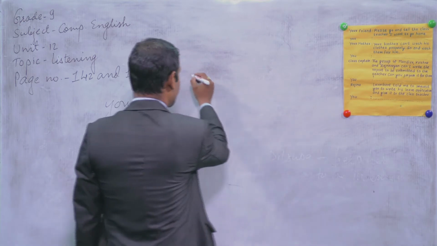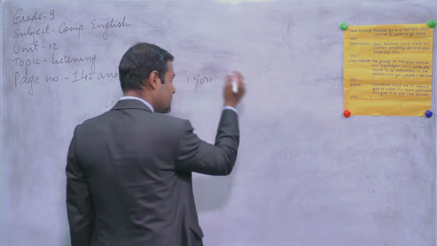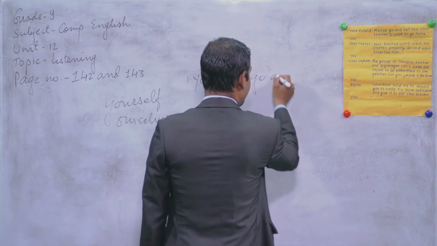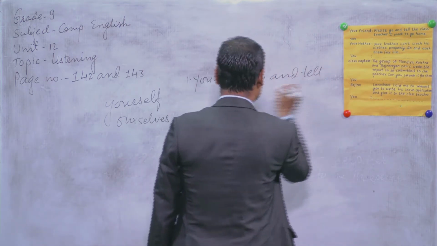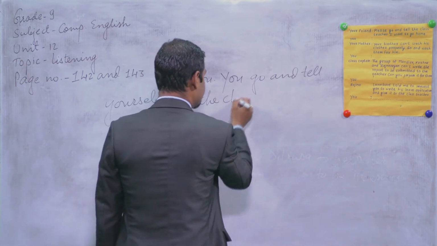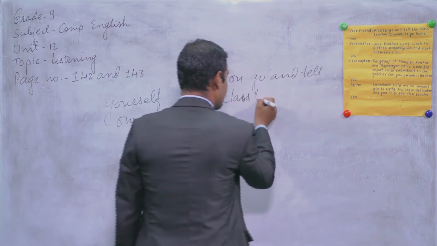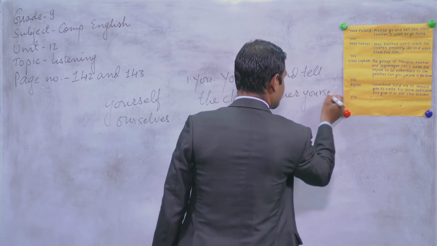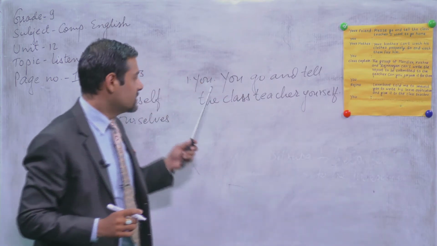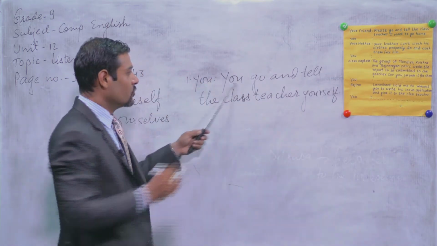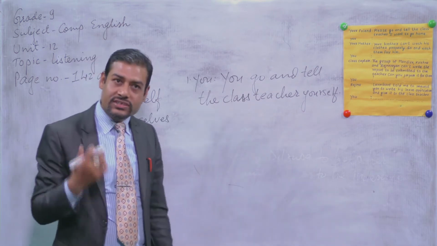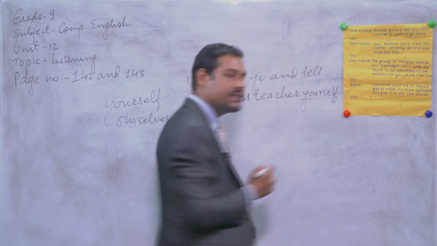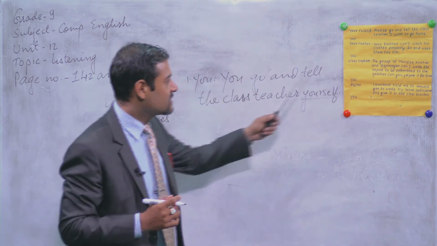Simply you can write, you go and tell the class teacher, T-E-A-C-H-E-R, teacher yourself, Y-O-U-R-S-E-L-F. See, your answer should be you go and tell the class teacher yourself. So we have used the reflexive pronoun yourself here. Okay, so look at next.